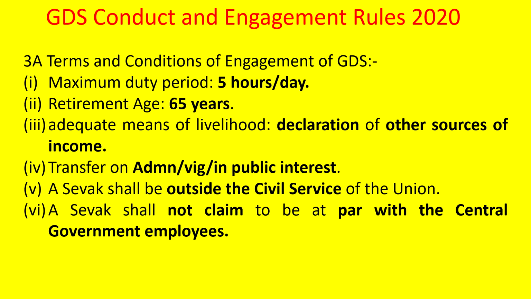And coming to Rule 3A of the GDS Conduct and Engagement Rules 2020, the terms and conditions of engagement of GDS we will see here in this 3A. That is, the maximum duty period is 5 hours, we know, and retirement age is 65 years, and adequate means of livelihood is required, and a declaration of other sources of income is also necessary. Here you should remember that other sources of livelihood means it should not be any business that is detrimental to the Department of Post as well as IPPB.